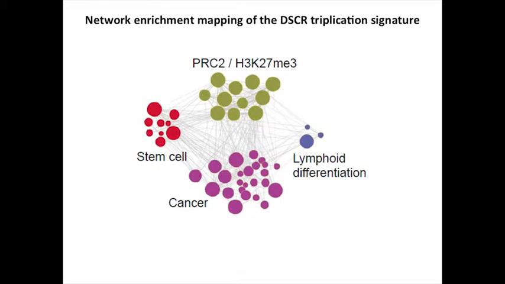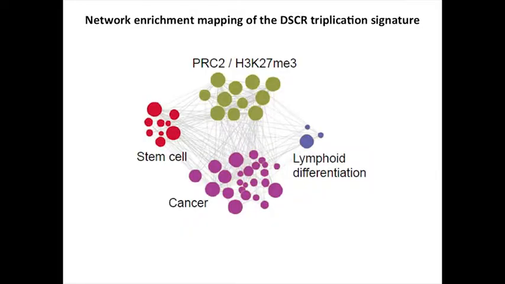So we did RNA sequencing, and this is network enrichment mapping of a gene set enrichment analysis from comparison of trisomy B cells to wild type B cells from the mouse, mapped back to human data sets. And we found some interesting things, namely that stem cell, cancer, lymphoid differentiation phenotypes are the kind of gene sets that come up when you compare the trisomy to the wild type cells.